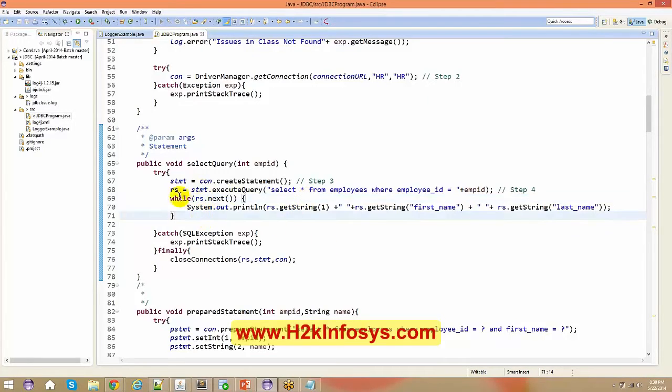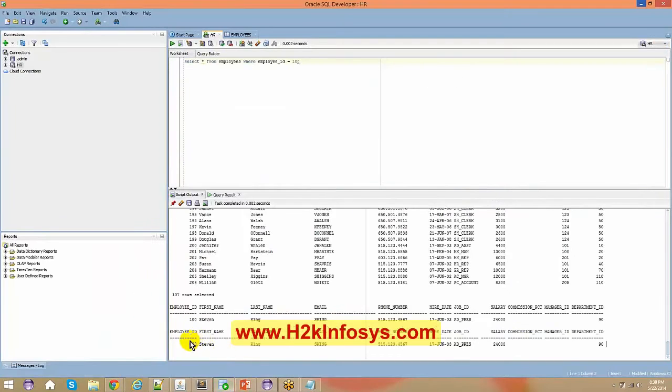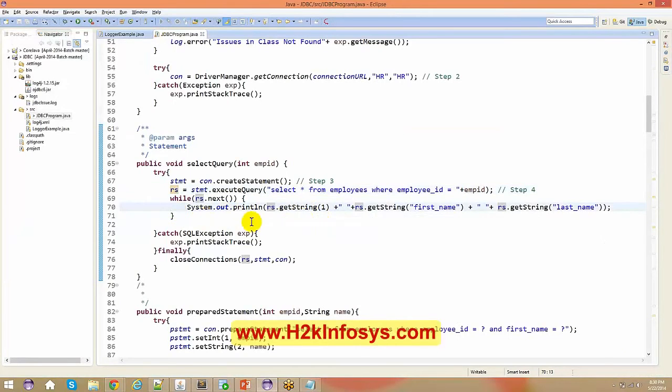All right, so next, you got your ResultSet, right? Here I am basically interested in the result. I got the same result which I got here. Now it's your turn to print that information to the output, right? So I say while rs.next. That checks whether there is still any data present in your ResultSet or not. If anything is present, I come inside this while loop and say rs.getString of 1, rs.getString of first name, rs.getString of last name.